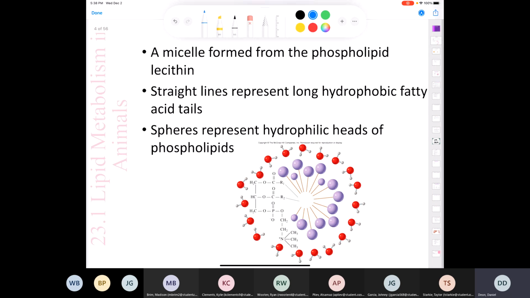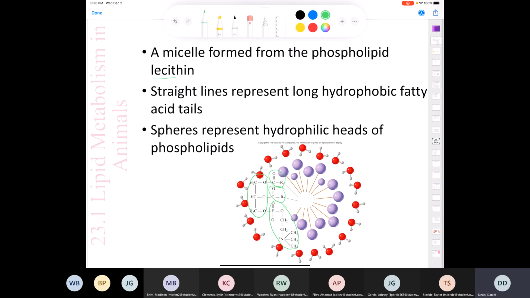Now, if you don't remember the structure of lecithin, this is a generic structure of lecithin shown here. You can see we have the glycerol backbone right here, and then we have a fatty acyl group, another fatty acyl group, but then we have this part of the molecule here where we have a phosphate, and we have this derivative of ethanolamine attached to it. So that's the structure of lecithin, everything that I have circled in green here.